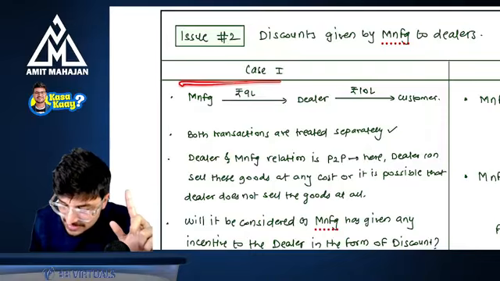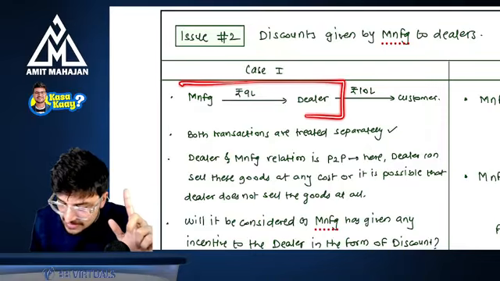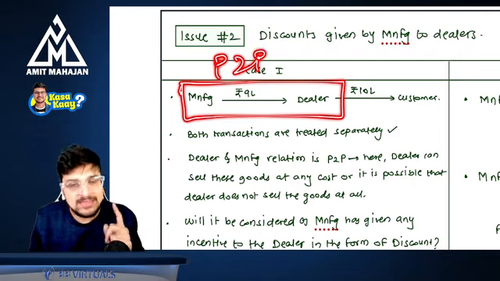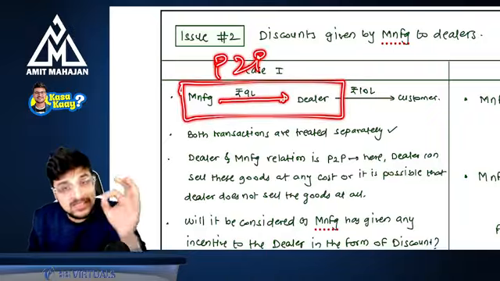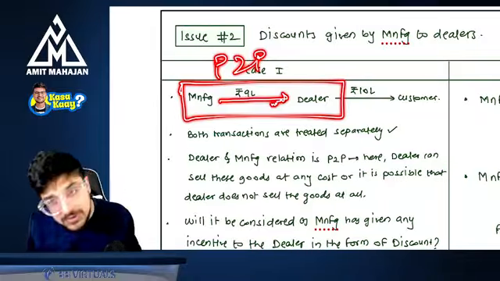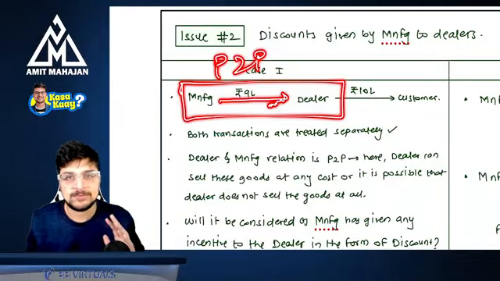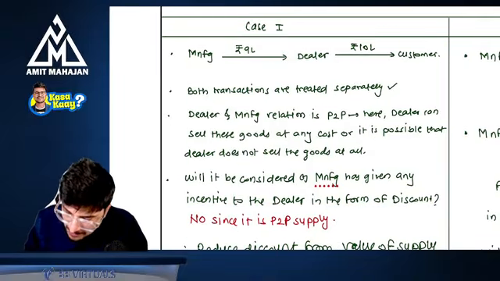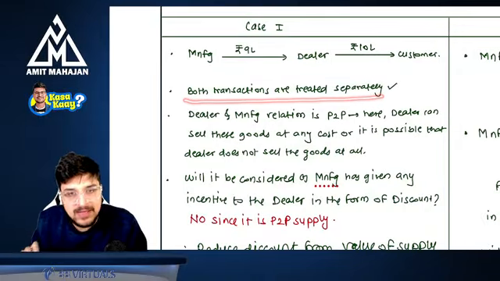That's why I'm saying that this supply is not a principal to agent supply. This supply is a P2P supply, that is principal to principal supply, and that's why the discount which is given is just a price reduction, and GST will be applicable on the discounted price and not on the whole price. Understanding? Okay, perfect. Both transactions are treated separately.